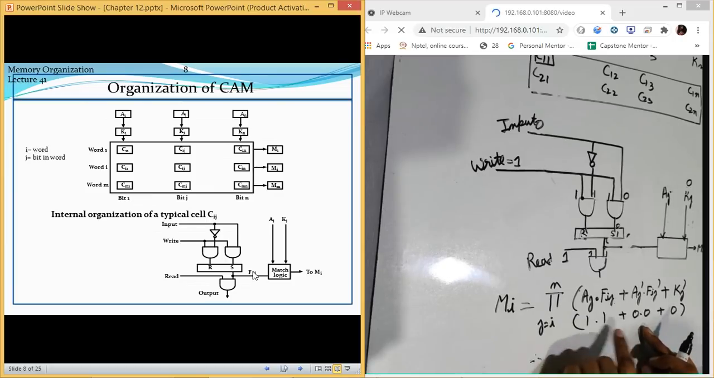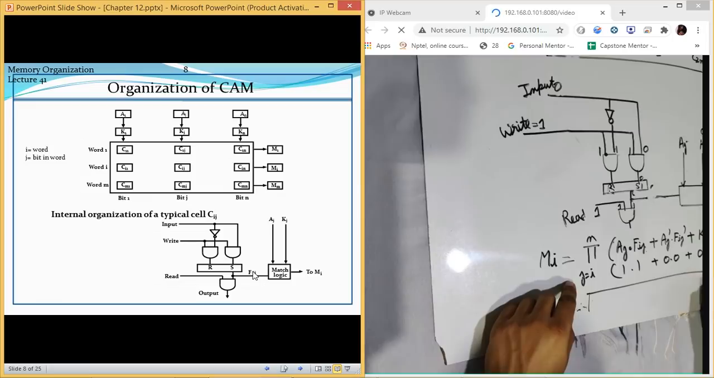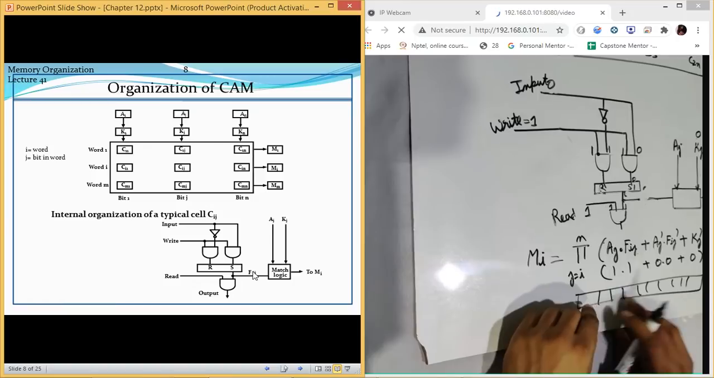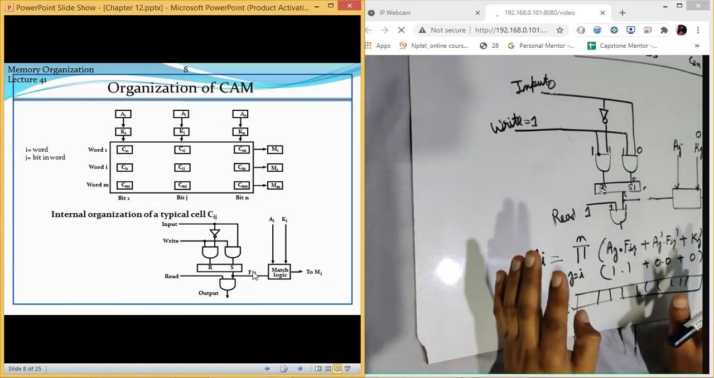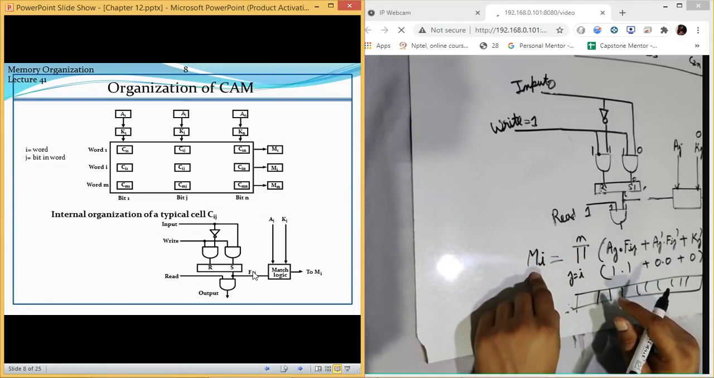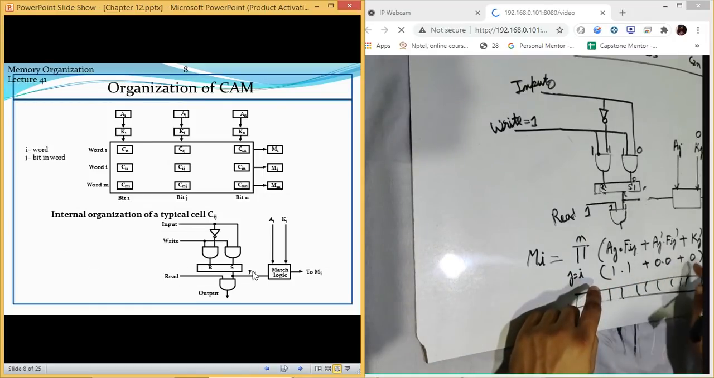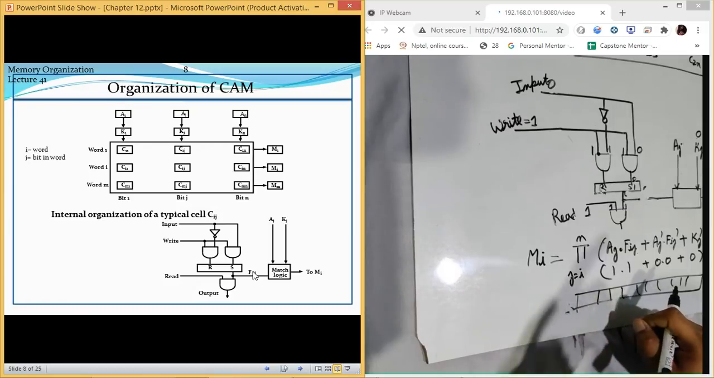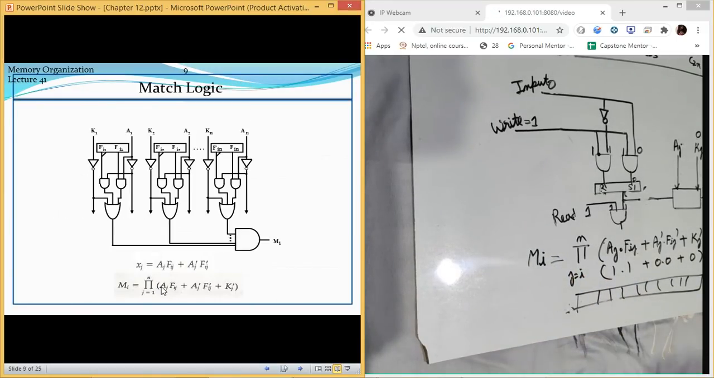And this has to be summed up for all the bits. Like if we are having 8 bits in a word, this condition should follow for all the 8. Then we will be considering it as a match. Otherwise, if one of the bits is not following this condition, then it will be considered as a non-match. That is what we are telling at this place. So this is what they are telling.